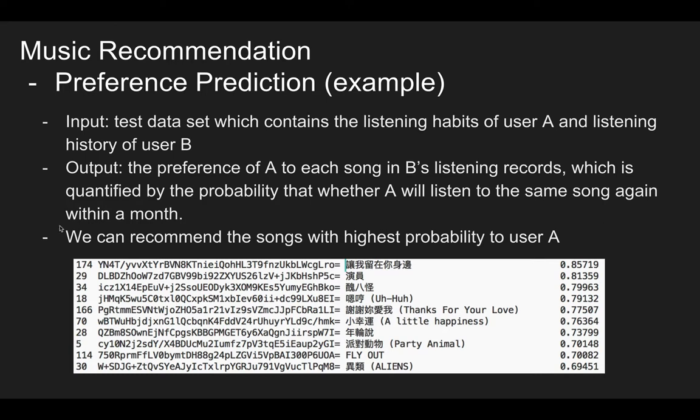We can do some configuration if you prefer, for example, to recommend the top 3 or top 5. This is okay. So this is our music recommendation system. We divide users into different clusters, find his or her nearest neighbor, take the nearest neighbor's favorite songs, and pick the top 10 of them based on our preference prediction machine learning model.